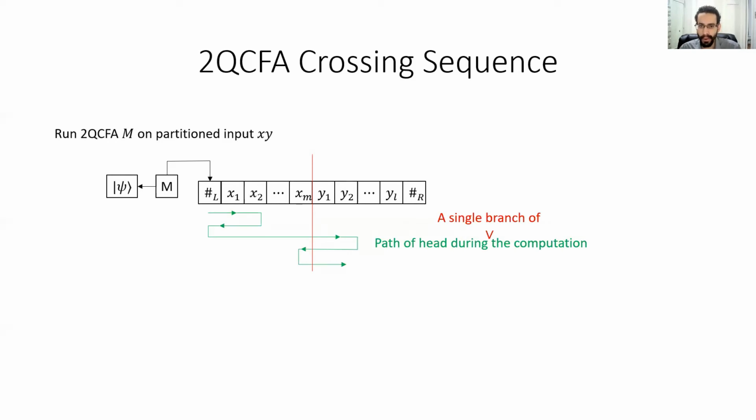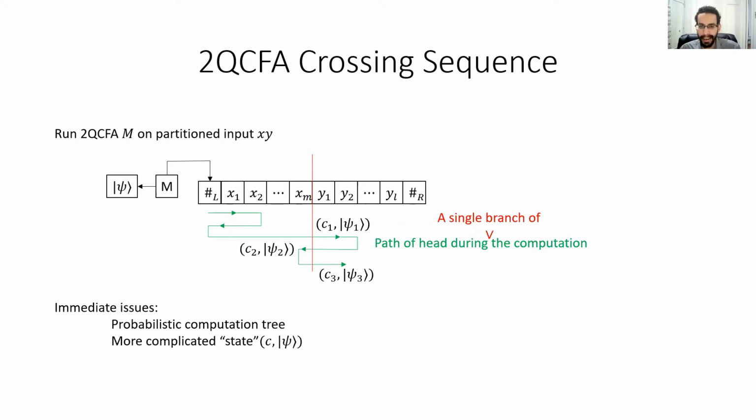Moreover, even if we ignore this issue for the moment and just fix our attention on one single branch of the computation, we then immediately run into a new problem. Suppose we try to keep track of M's state every time this single branch crosses the boundary between x and y. In the previous deterministic case, this only entailed keeping track of the state of the finite control of the machine. However, now, in the current 2QCFA case, we have to deal with a much more complicated notion of state, as we have to consider both the classical state of the finite control and also the current contents of the quantum register, which is described by a quantum state.